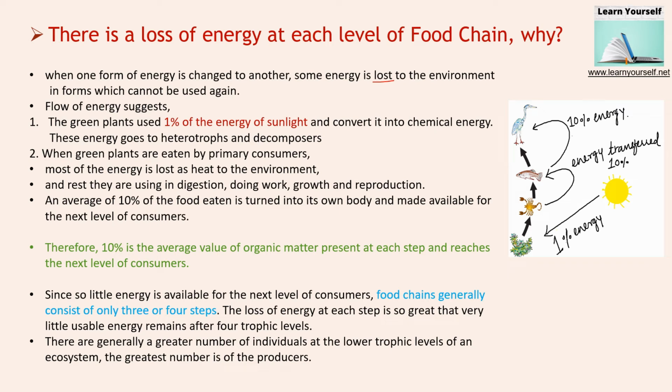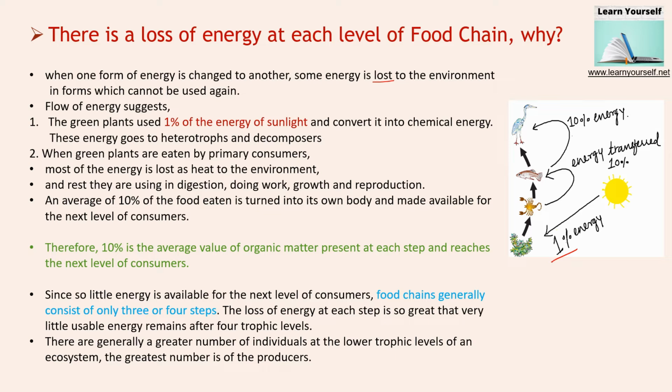Here these are the producers. Plants produce food by themselves through photosynthesis. They are using only 1% of the sun's solar energy to make their food.